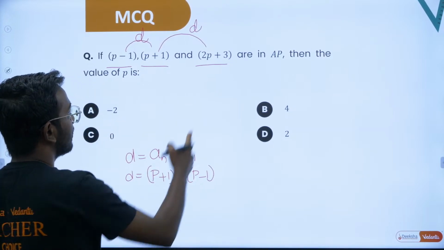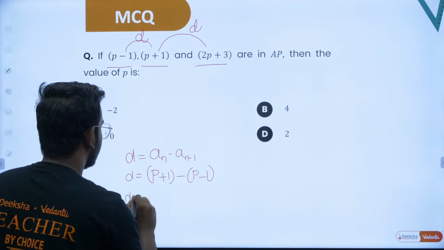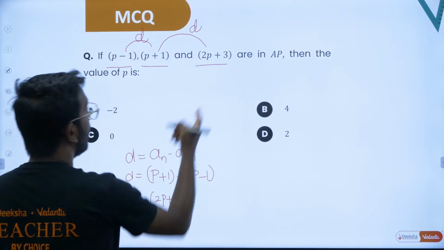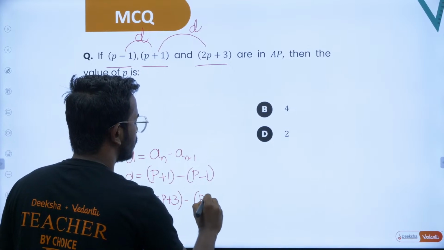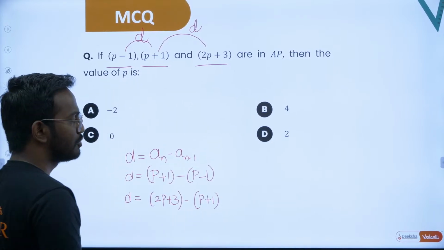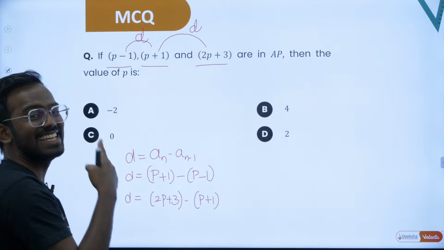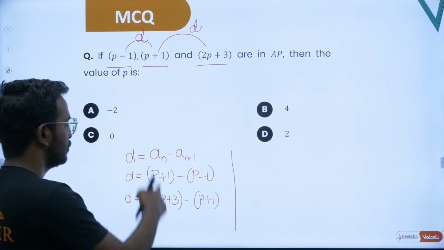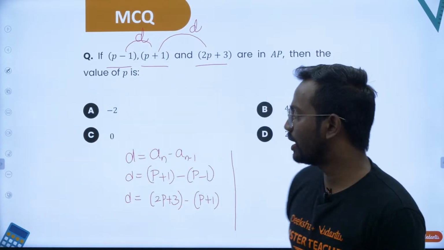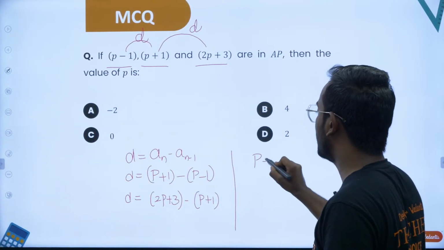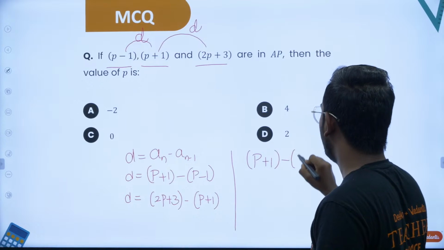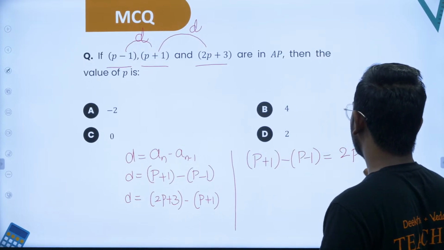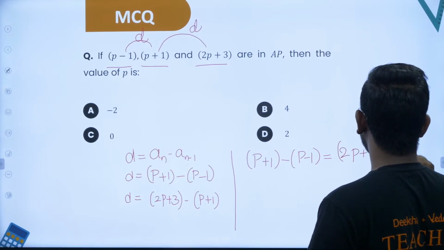So there should be one more common difference over here, that gives 2p plus 3 minus p plus 1. Since the common difference is the same throughout the AP, you can equate these two. After equating, what happens? p plus 1 minus p minus 1 is equal to 2p plus 3 minus p plus 1.